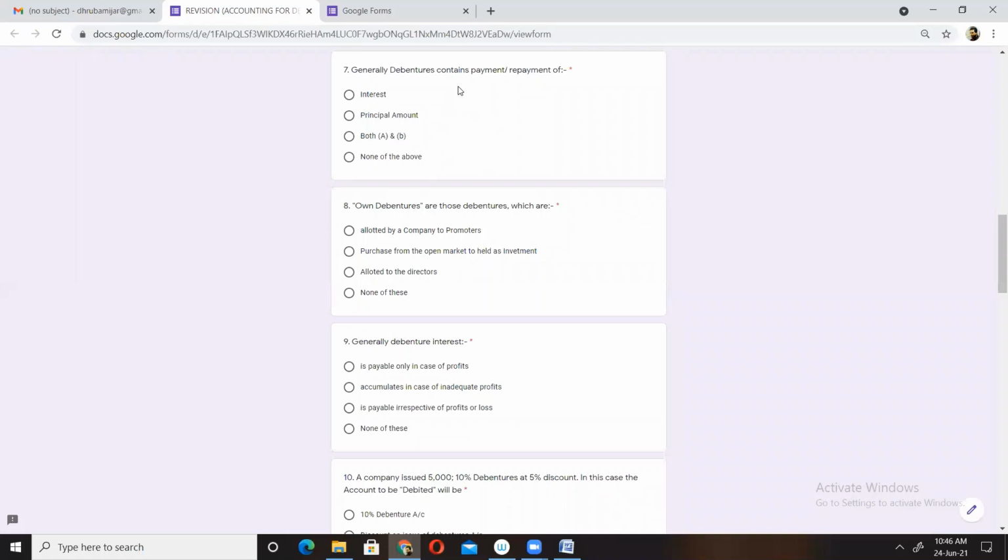What could be the correct option? Question number 7. Generally, debentures contain payment or repayment of interest, principal amount, both A and B, and lastly, none of the above. What will be the correct option? Try.